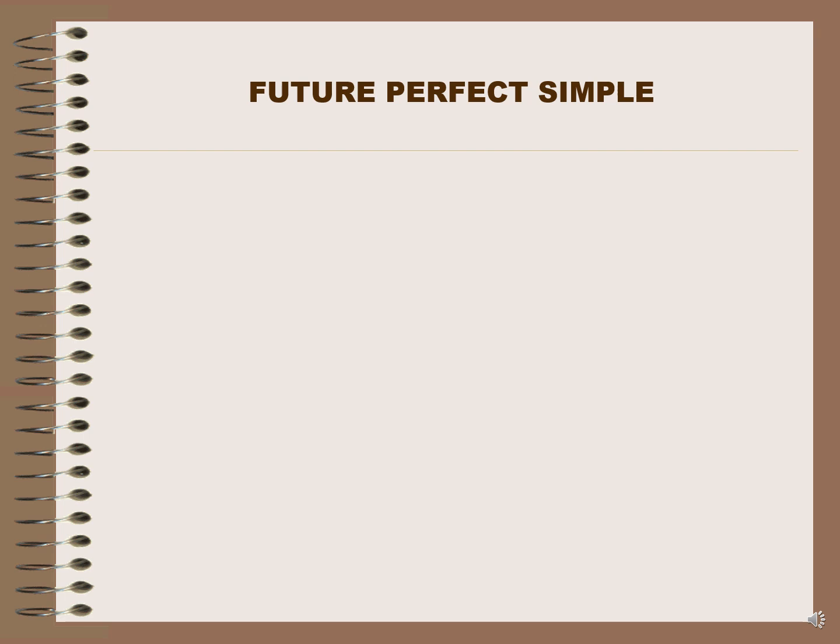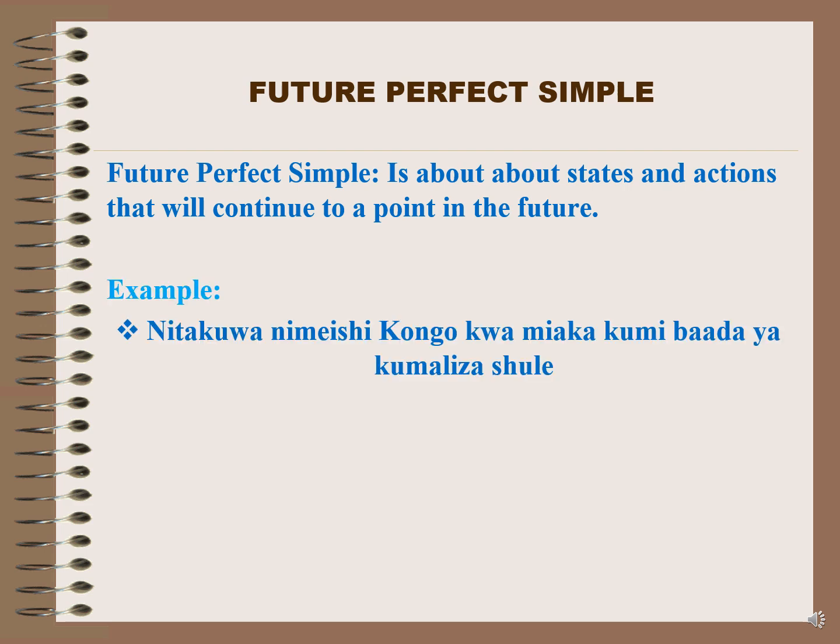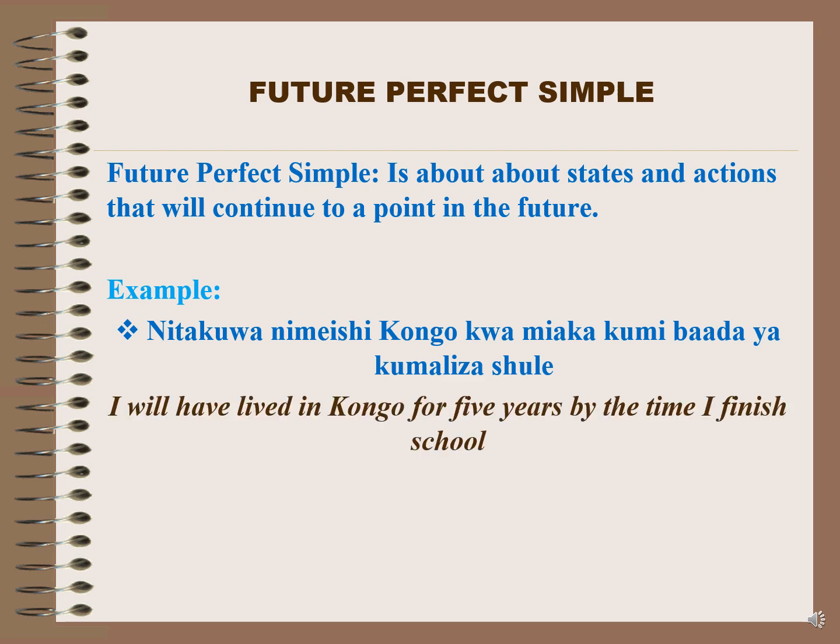Future perfect simple. This is about states and actions that will continue to a point in the future. Example, nitakuwa nimeishi Kongo kwa miaka 10 baada ya kumaliza shule. I will have lived in Congo for 5 years by the time I finish school.